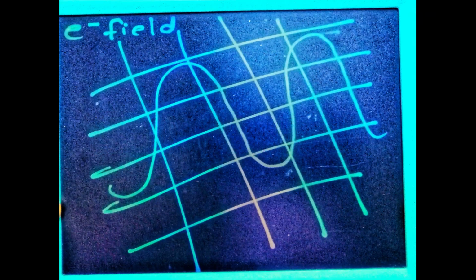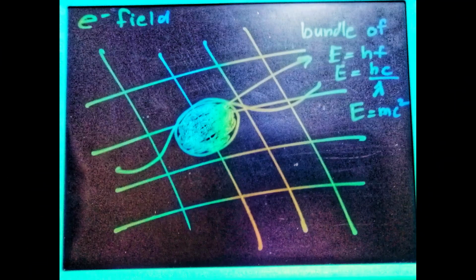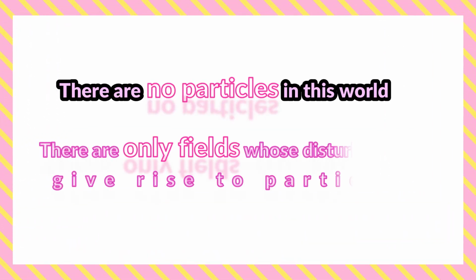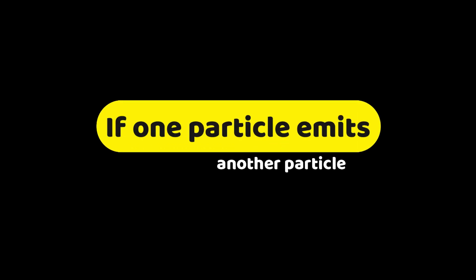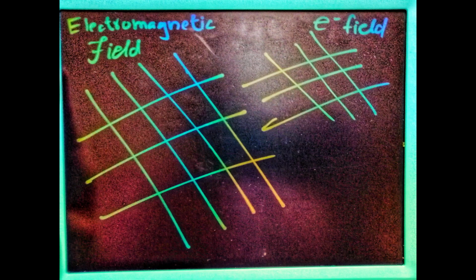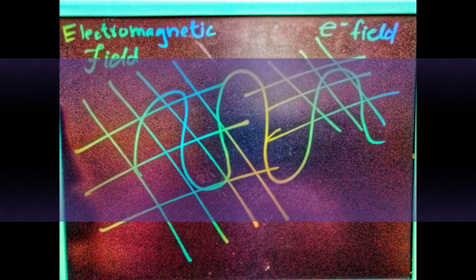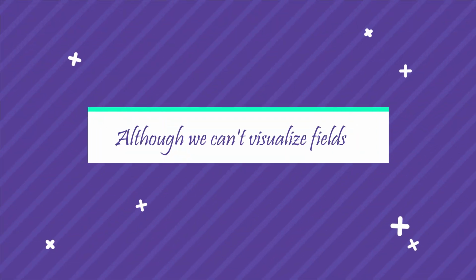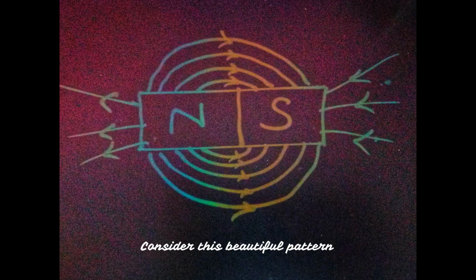So that means that an electron is basically a disturbance in an electron field. This disturbance gets tied up into a quanta or a packet of energy. This idea suggests that there are no particles in this world. There are only fields whose disturbances give rise to particles. If one particle emits another particle, that means that one field has caused a disturbance in another field by interacting with it. Although we can't visualize a field, consider the beautiful pattern around a magnet that has iron filings around it.